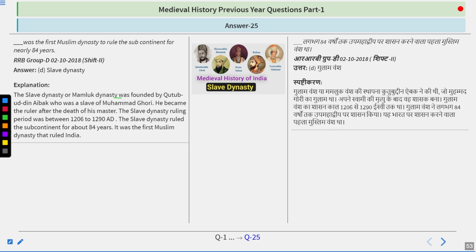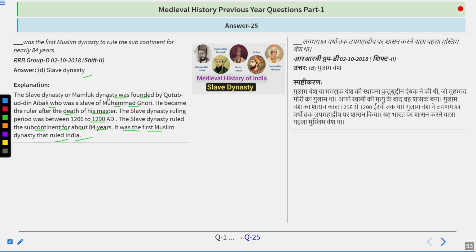Slave dynasty or Mamluk dynasty was founded by Qutbuddin Aibak, who was the slave of Muhammad Ghori. He became the ruler after the death of his master. The slave dynasty's ruling period was 1206 to 1290. It ruled the subcontinent for about 84 years and was the first Muslim dynasty that ruled India. So the answer of this question is slave dynasty. So the slave dynasty ruled for 84 years.